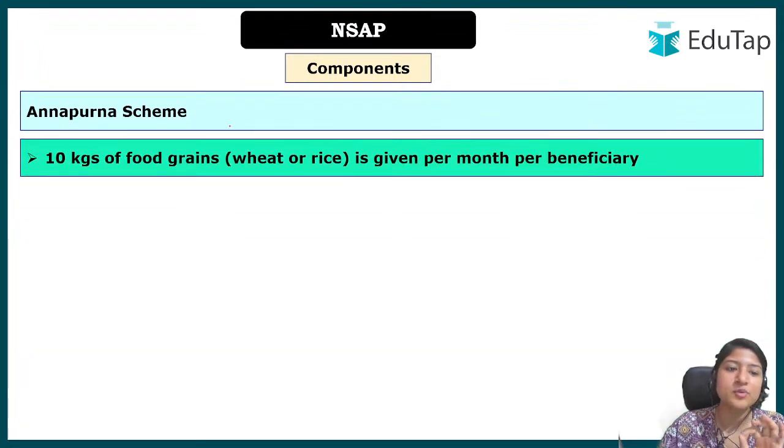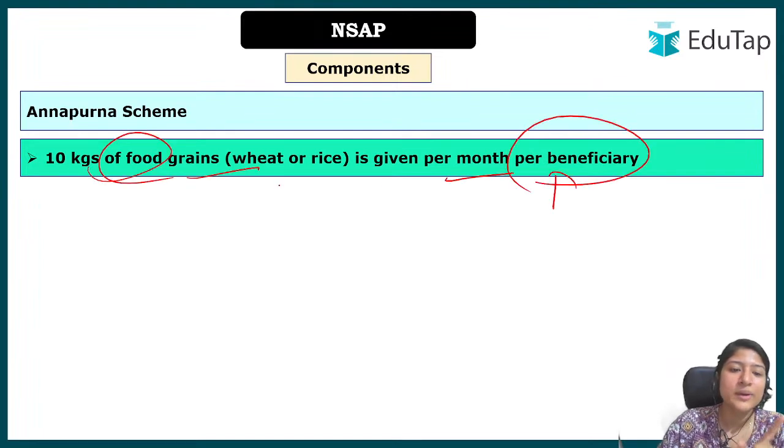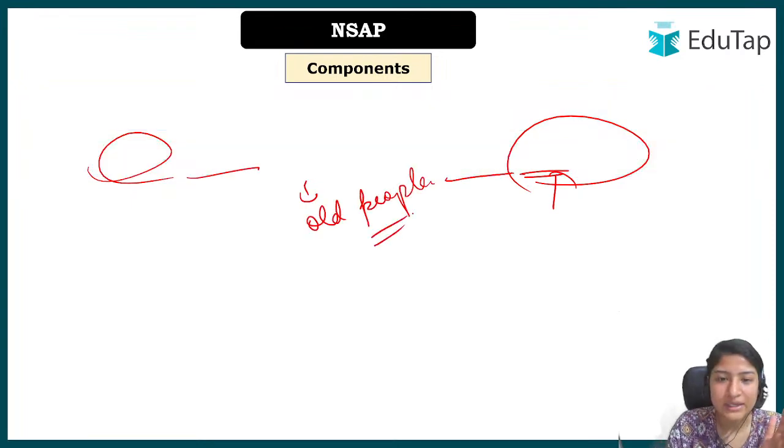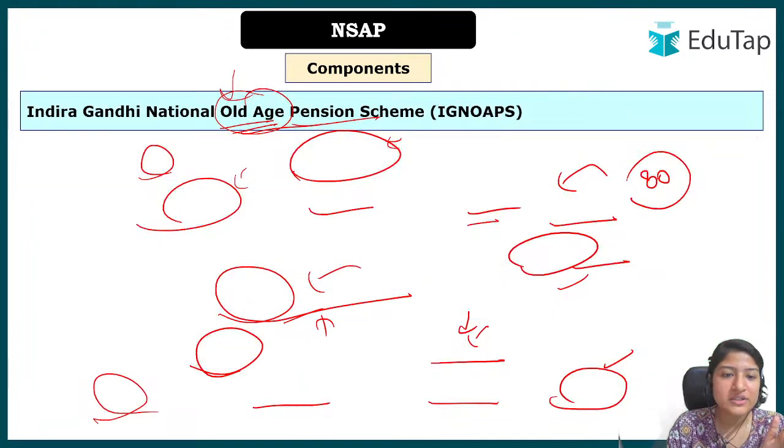Annapurna scheme क्या है? अन्नपूर्णा में क्या है? 10 kg of food grains is given per month per beneficiary. Do remember, per month per beneficiary we are giving. Okay, and this is again to have food security for the old people, the senior citizens, so that they have food to eat. Okay, so we'll just make a quick revision again.